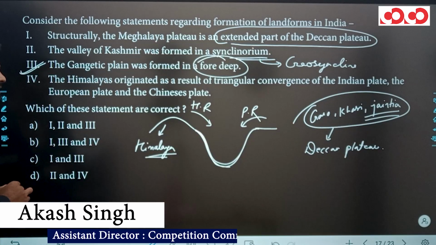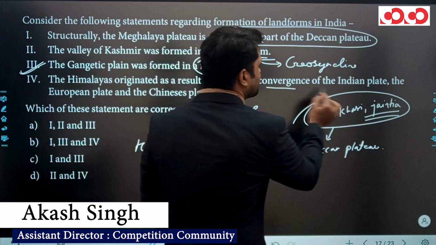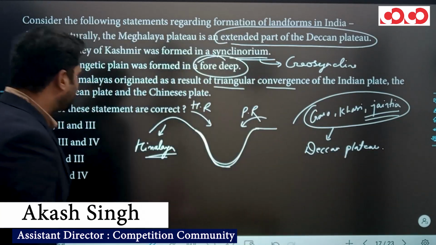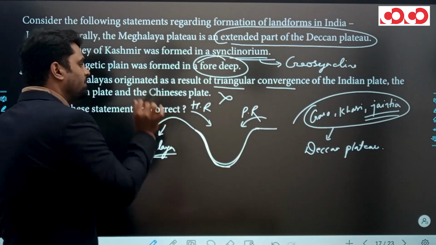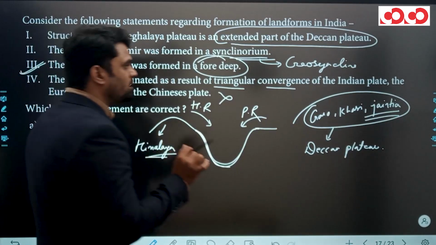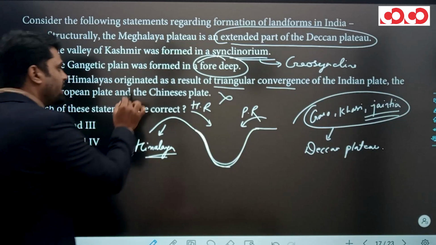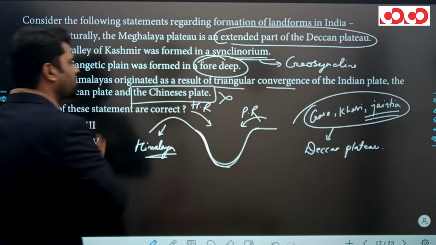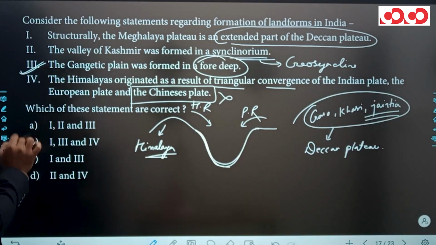Fourth statement is the Himalayas originated as a result of triangular convergence of the Indian plate, the Eurasian plate and Chinese plate, and this statement is wrong because Himalaya is formed with the convergence and with the collision of Indian plate and Eurasian plate only. There is no any evidence of convergence of Chinese plate for the formation of Himalaya. Clear? So fourth statement is correct.